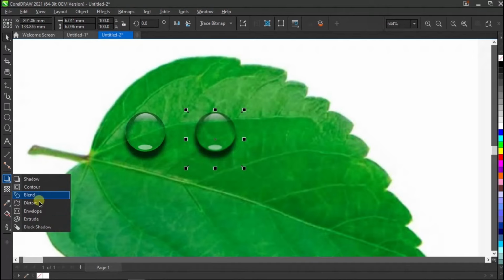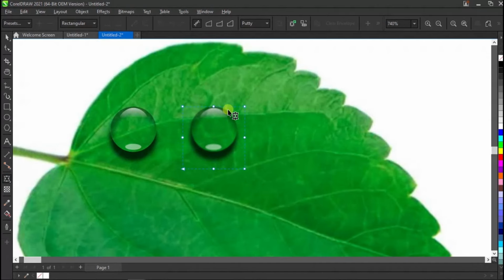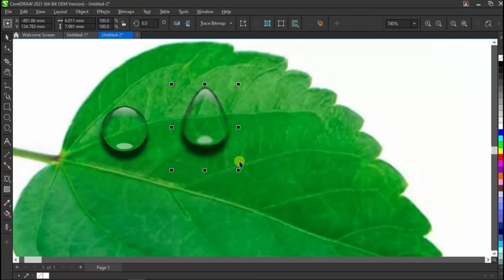Next, go to the shadow section and select the envelope tool. Move it upward a bit like this, and then copy and place it below to create a soft water reflection shadow.